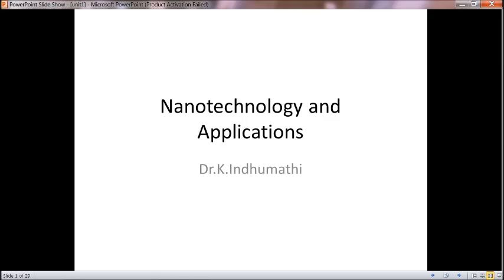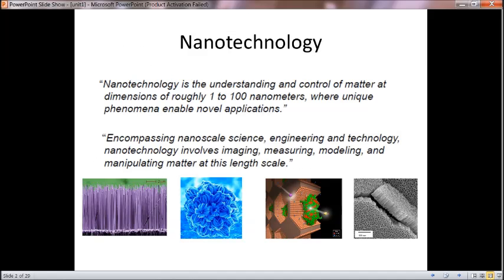So, what is nanotechnology? Nanotechnology is based on the materials present at the nanoscale. What is nanoscale? That is 10 to the power minus 9 meter. So over the meter scale, whenever a material measures 10 to the power minus 9 meter, then it is a nanoparticle or nanostructure, which comes under nanoscience and nanotechnology. So first we will see the definition of nanotechnology.